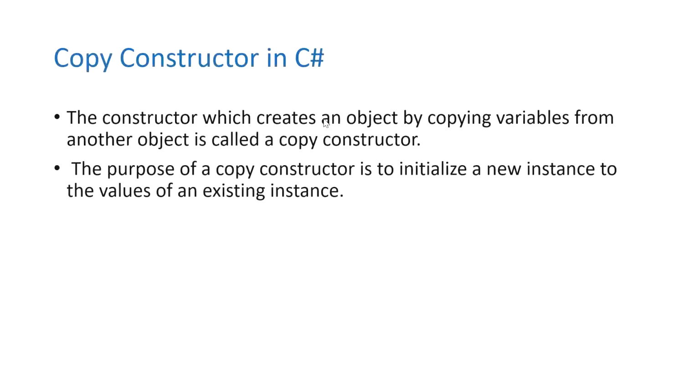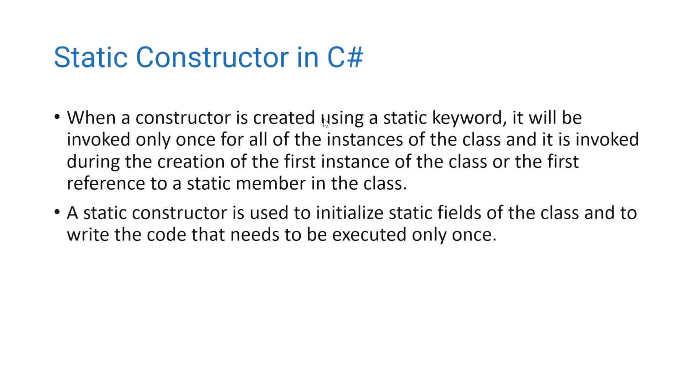Then the next one is the copy constructor. The constructor which creates an object by copying variables from another object is called a copy constructor. We can have a set of objects of a class, and we need to copy one object's details into another object's details, or copy one object to another object. This mechanism is very helpful.